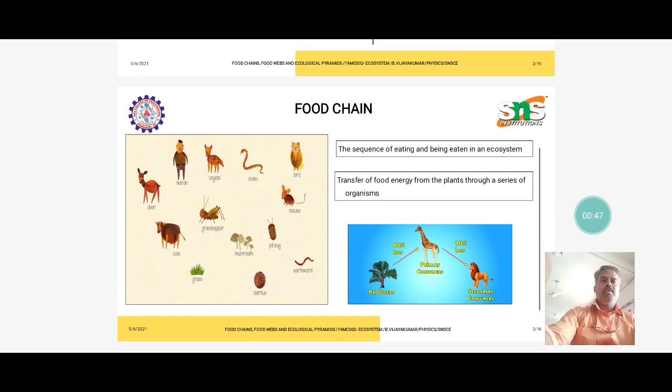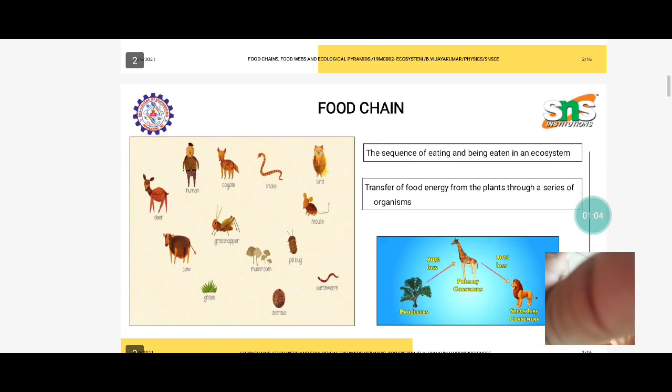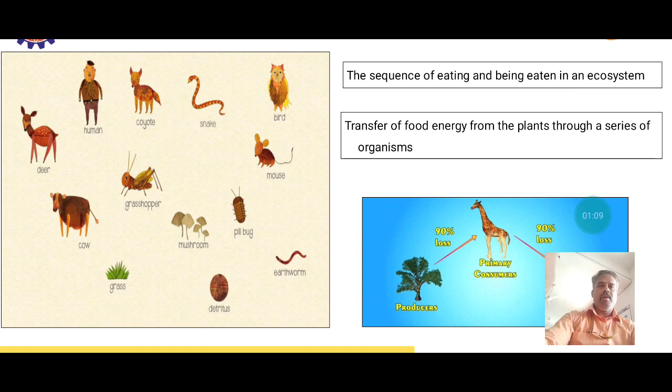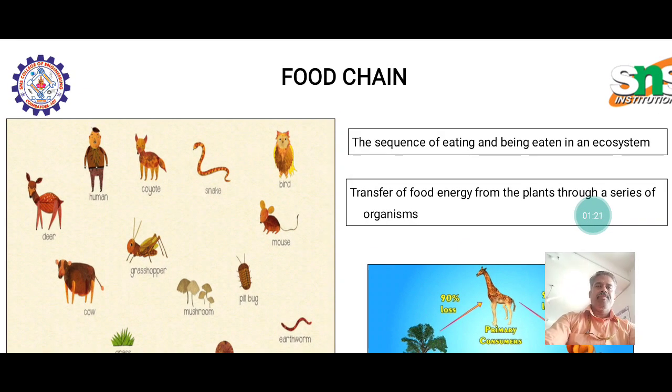First of all, what is a food chain? The food chain is the eating and being eaten in an ecosystem, the transfer of food energy from the plant through a series of organisms. The food chain is formed of different categories: producer, consumer (which we discussed as primary, secondary and tertiary), and the last one, decomposers.